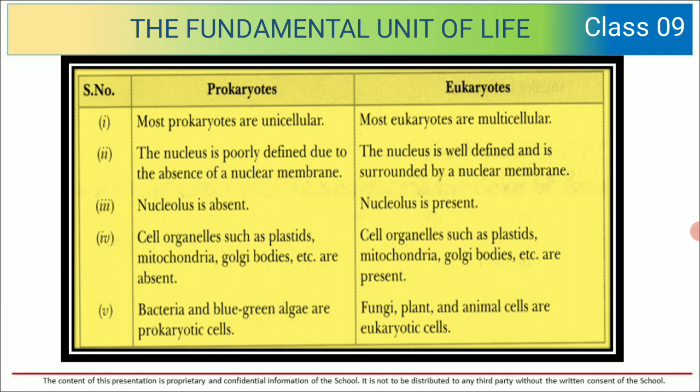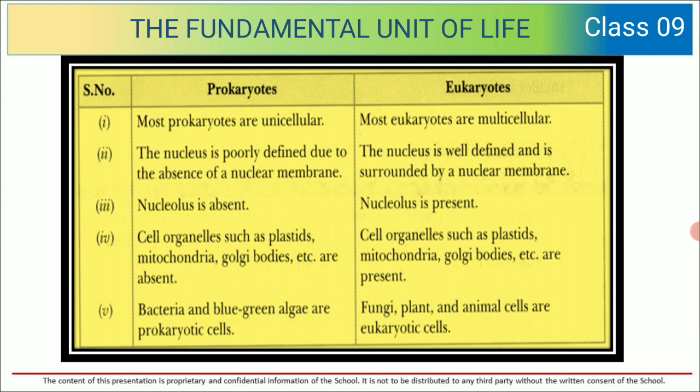So the difference chart is very important for prokaryotes and eukaryotes. Prokaryotes are unicellular, eukaryotes are multicellular. Nucleus is poorly defined; nucleus is well defined. Nucleolus is absent; nucleolus is present. Cell organelles such as plastid, mitochondria, Golgi bodies are absent. Cell organelles such as plastid, mitochondria, Golgi bodies are present.